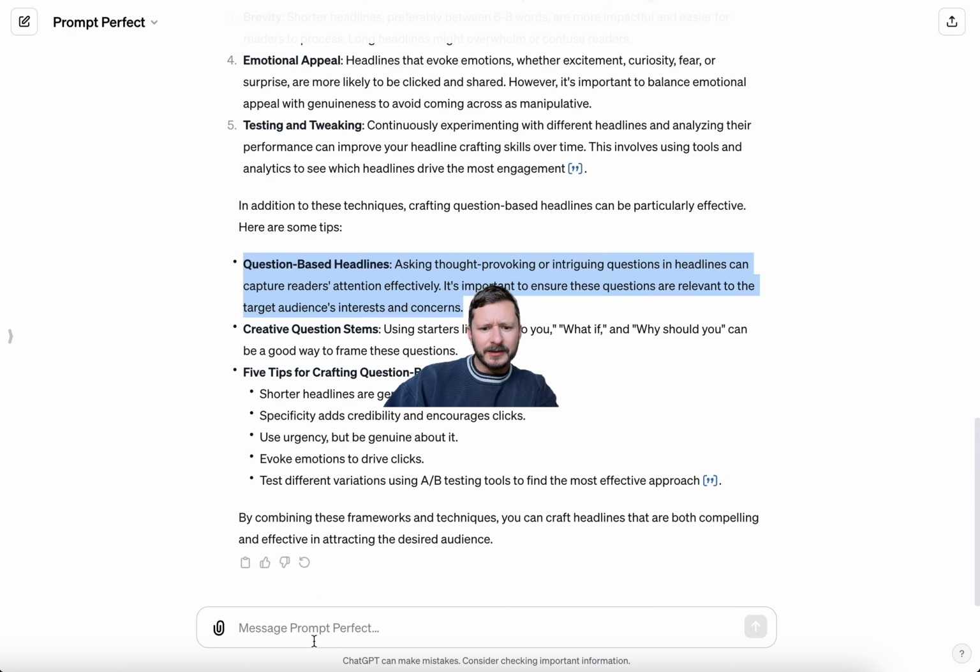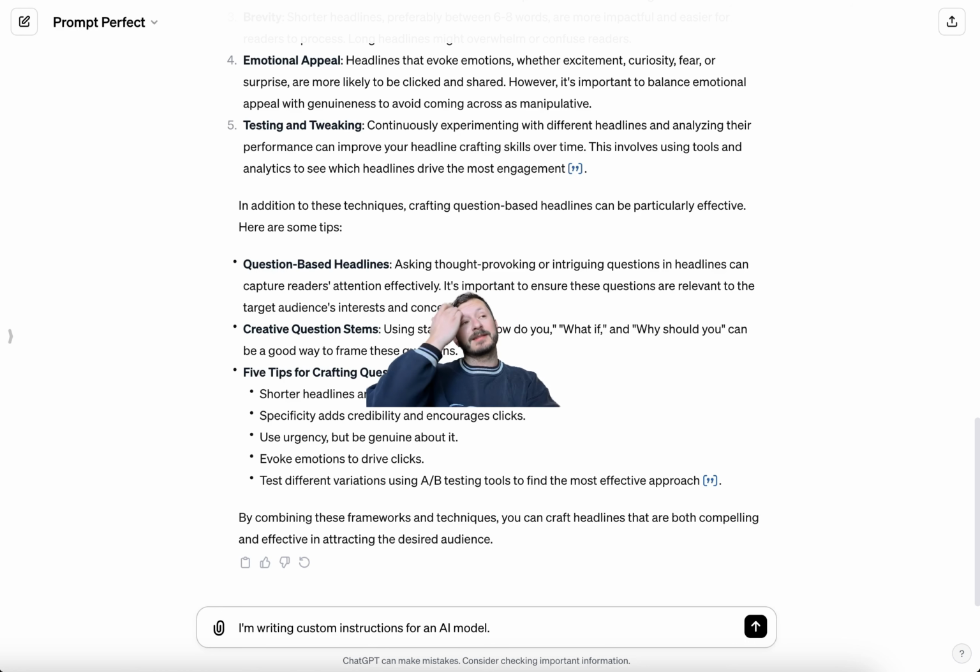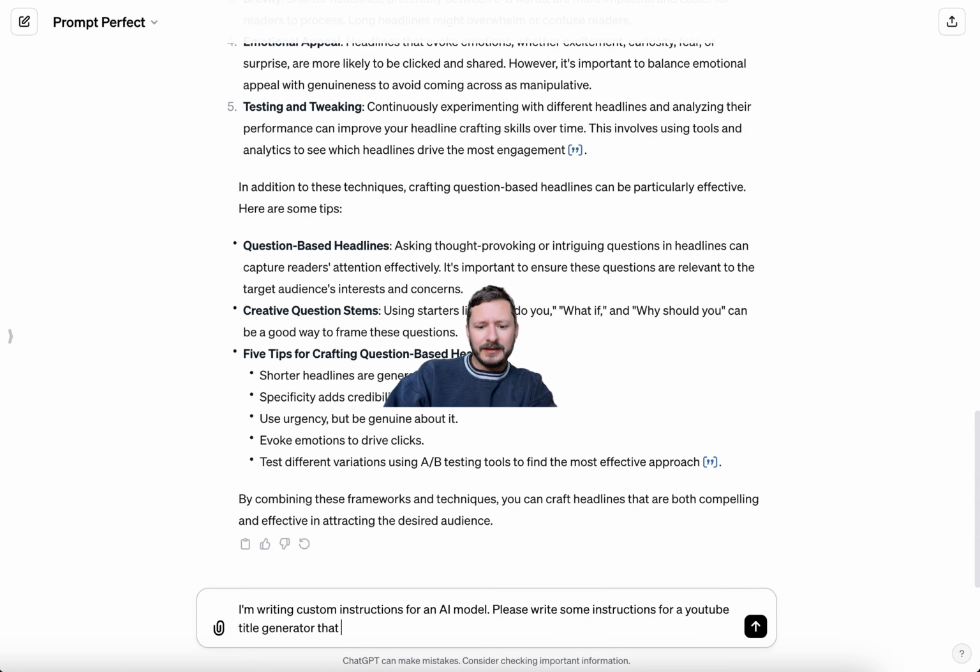And then I'm going to go in here and say, I'm writing custom instructions for an AI model. Good thing about using Prompt Perfect is you don't have to overthink everything you write because it's going to send it and automatically refine it. It's really great for making videos. Please write some instructions for a YouTube title generator that takes in either a script or description or a link to a video and generates a title.